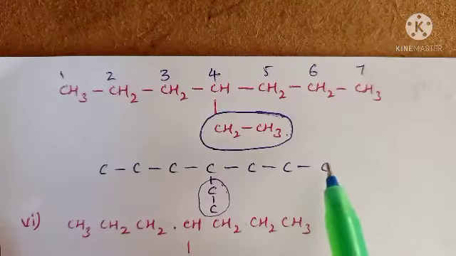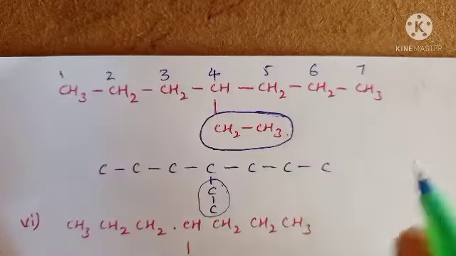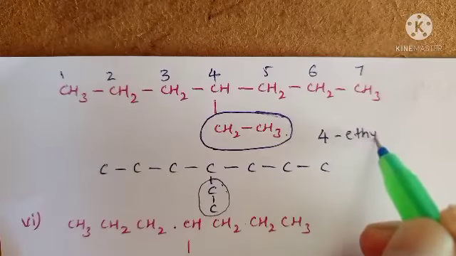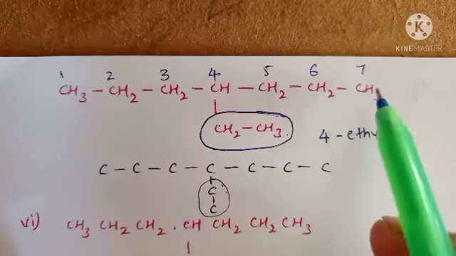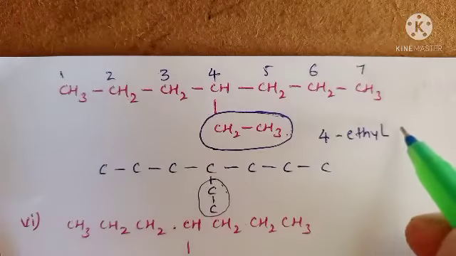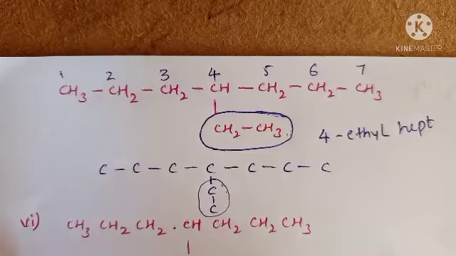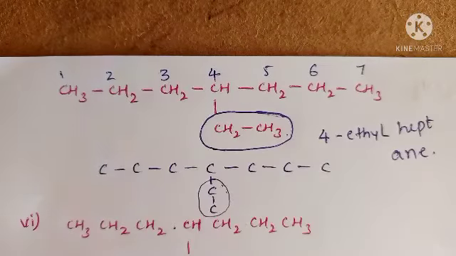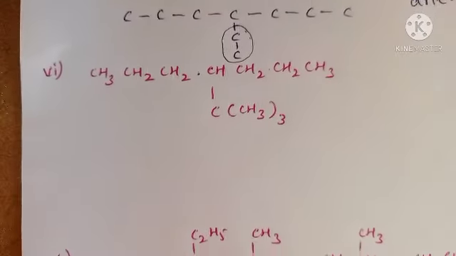Okay, now give the name of this compound. At the fourth position, an ethyl group is there. So 4-ethyl, the substitution is completed. Next, the number of carbons in the long chain: how many carbons are there? 7 carbons. So hept, and only single bonds, so heptane. So 4-ethylheptane.